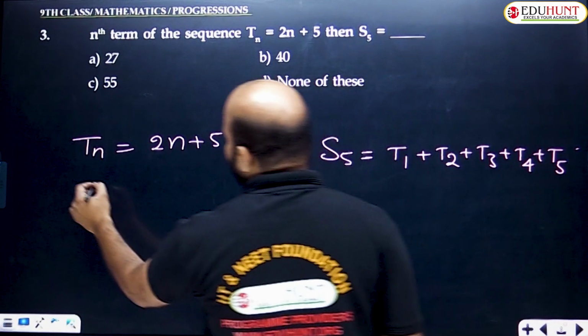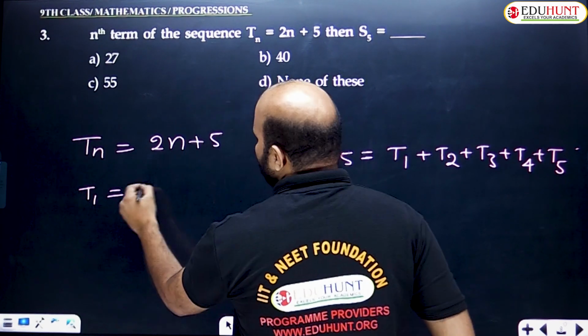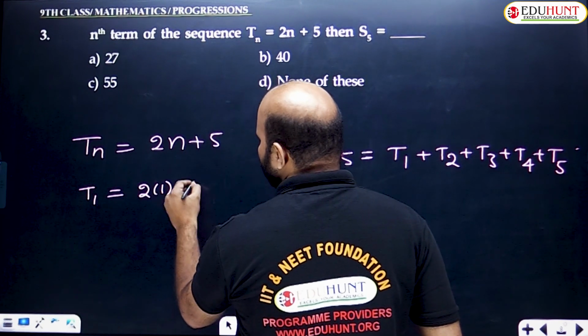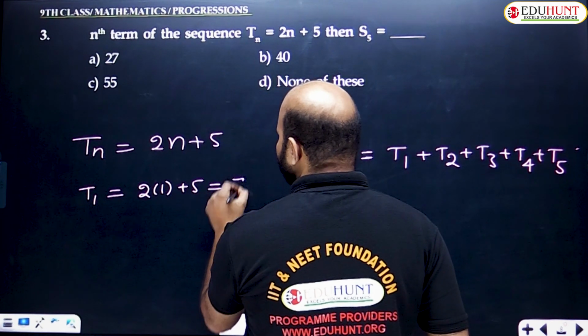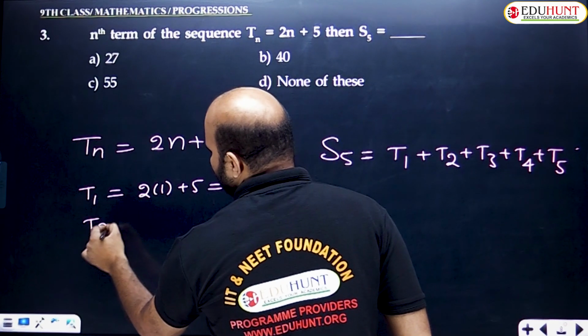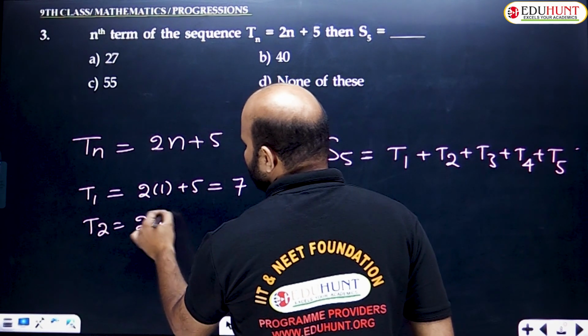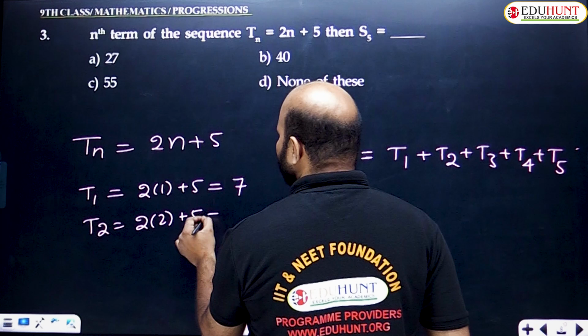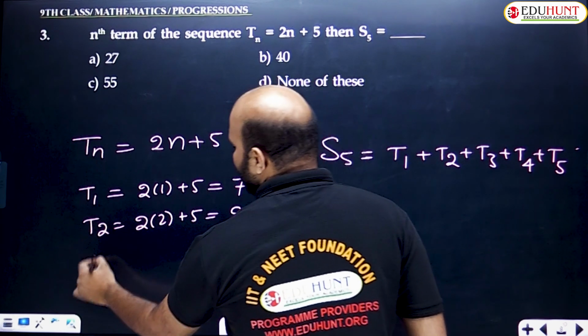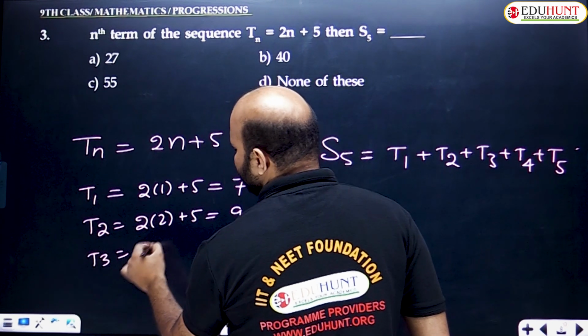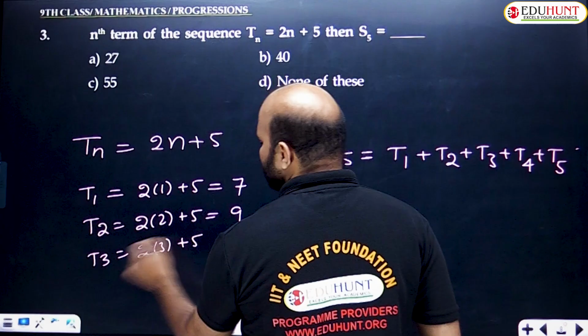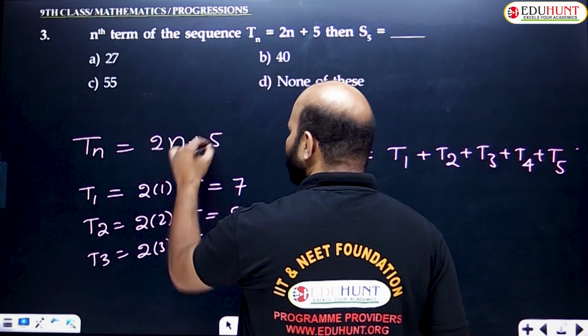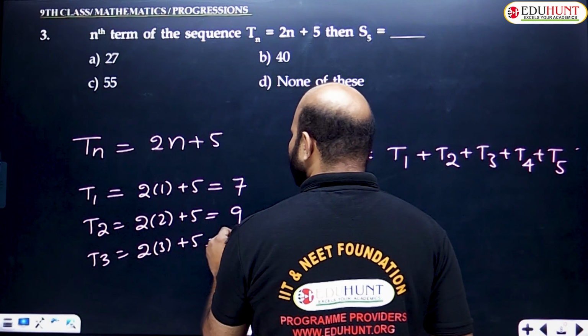First we need to find the T1 value, taking n as 1: 2 into 1 plus 5, 2 ones are 2, plus 5 is 7. T2 is 2 into 2 plus 5, 2 twos are 4, plus 5 is 9. T3 is 2 into 3 plus 5, 2 threes are 6, plus 5 is 11.